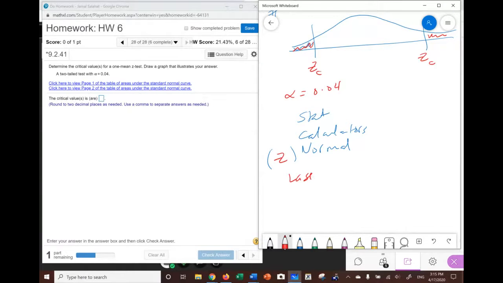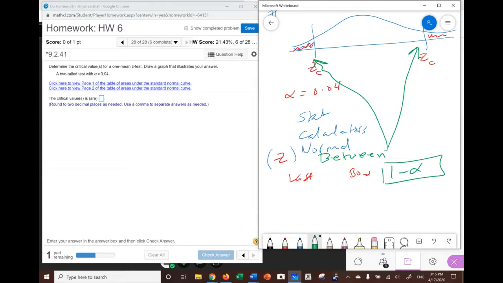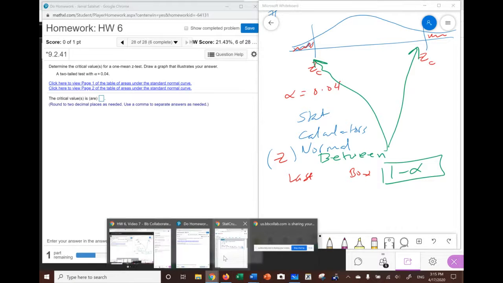I have to choose between, because we have two tails. Then go to the last box and put 1 minus alpha. That is if you have two tails. If you have one tail, don't use between, just put one, don't put 1 minus alpha, just alpha in the last box. So let's go and do this problem.